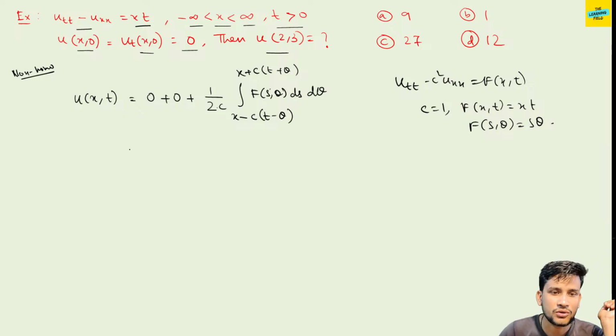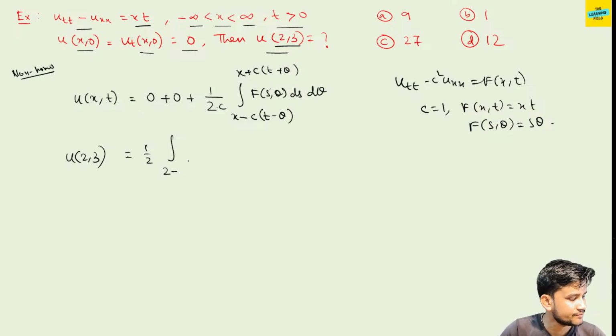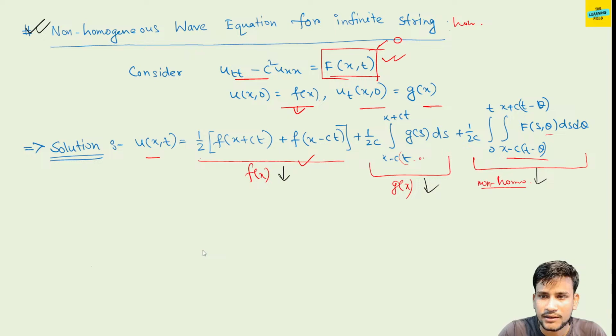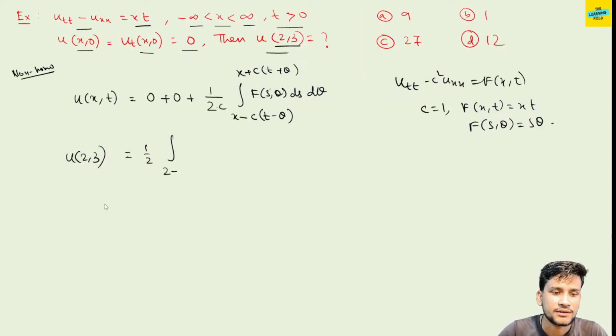So this is equal to 1 by 2 integration. We put the value for u(2,3) here, x equal to 2 and t equal to 3, for the simplification portion. So c equal to 1, so x means 2 minus 1 into t minus theta. Oh sorry, I forgot to write that there will be one more integration from 0 to t. I forgot to write that. So here also there is one integration from 0 to t.